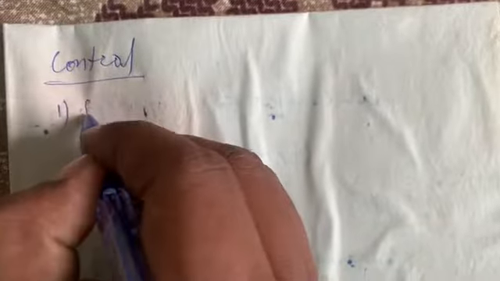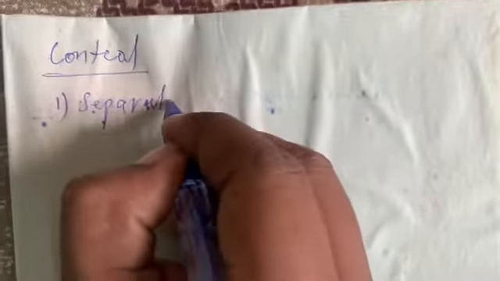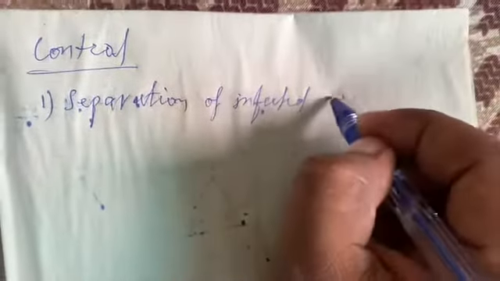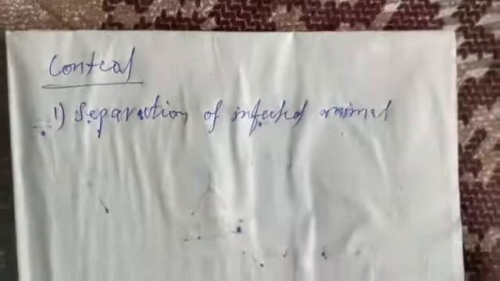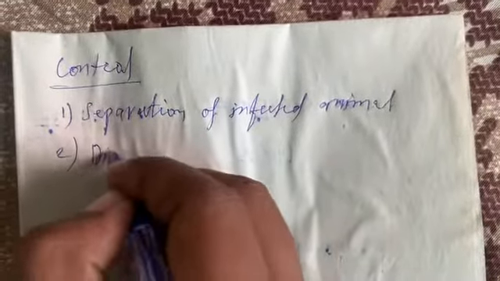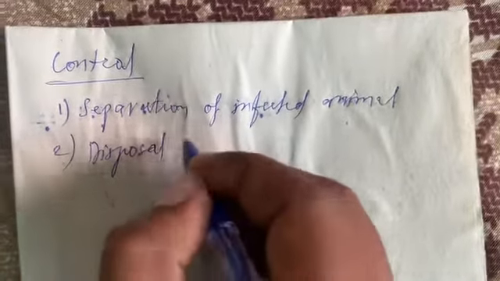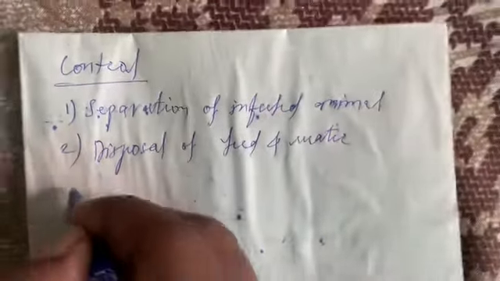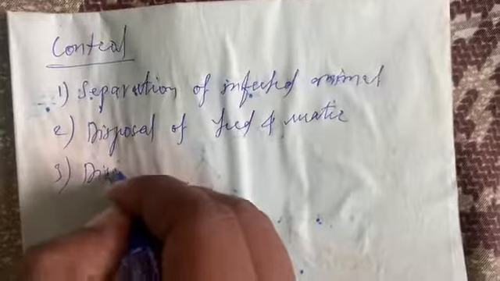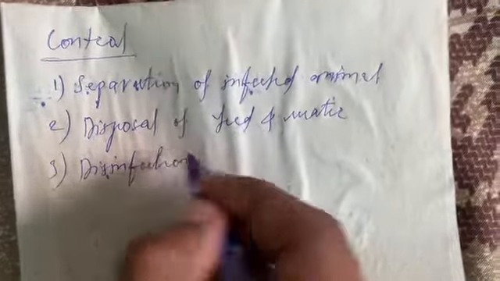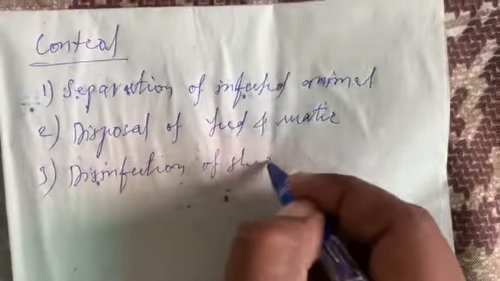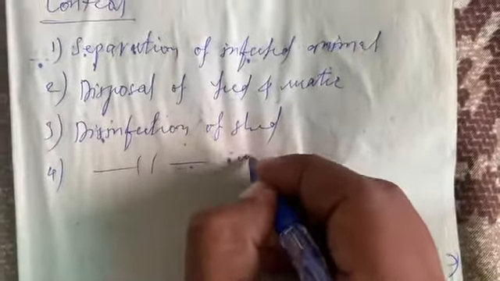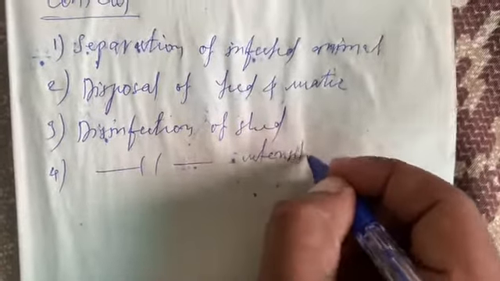Number one, that is the segregation or the separation of infected animal from the healthy herd, disposal of feed and water, then the disinfection of shade, disinfection of shade, disinfection of utensils which is used to feed the animal, to drink the animals.